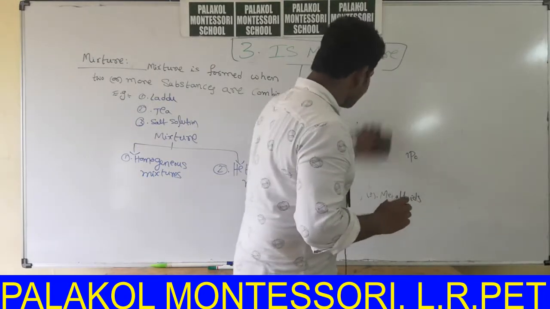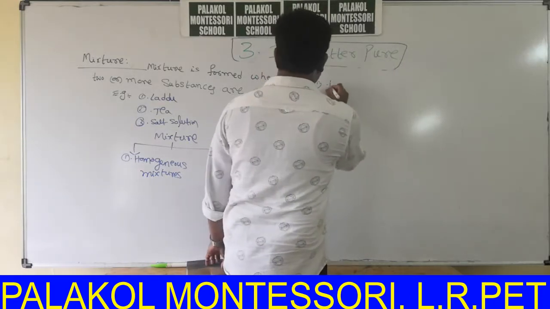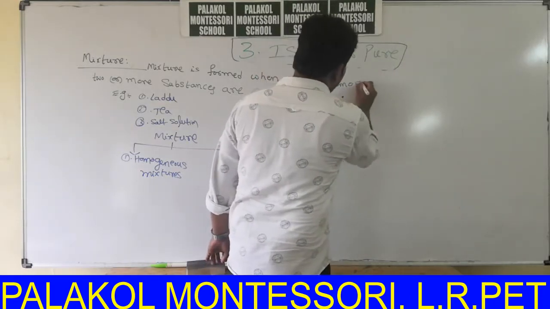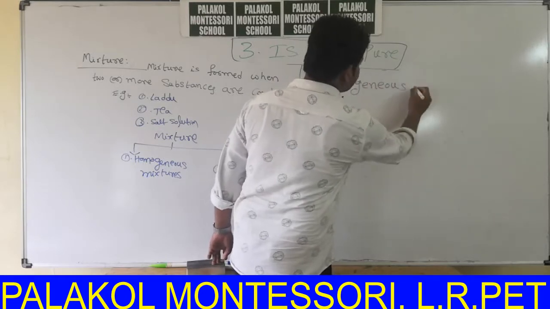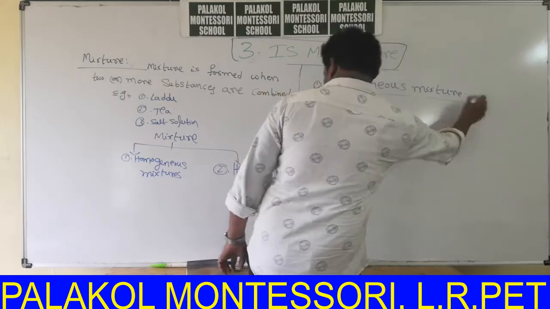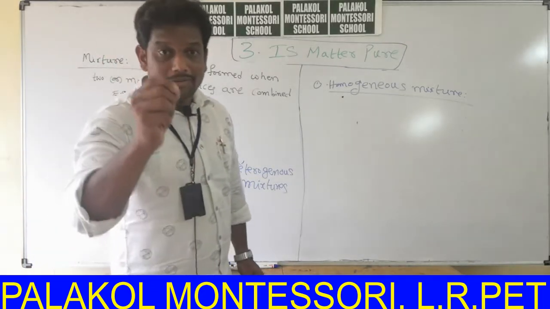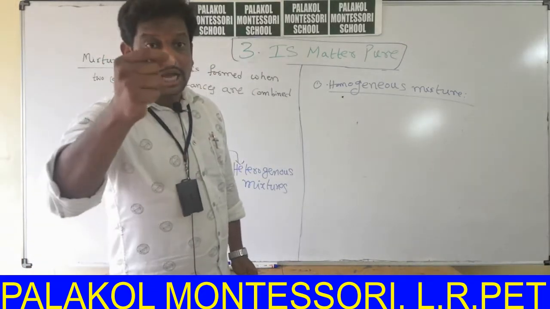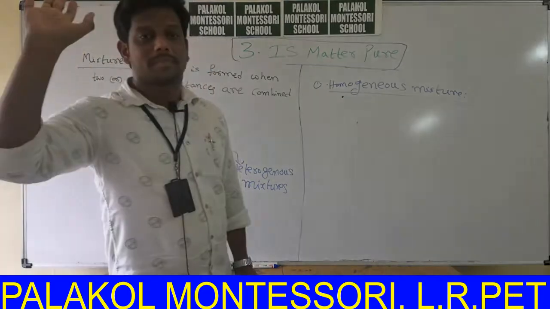Start with homogeneous mixture. Homogeneous mixture means a mixture in which the composition of the components throughout the mixture is same. Write down.